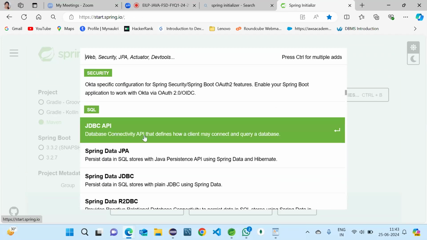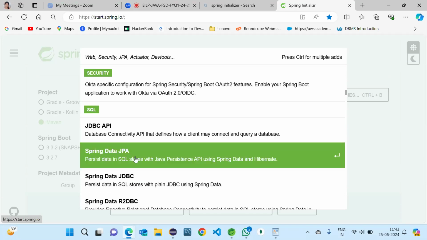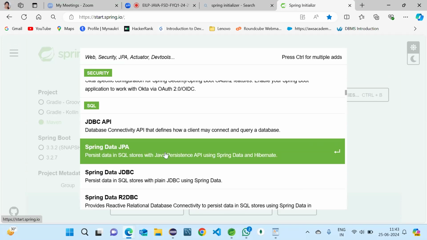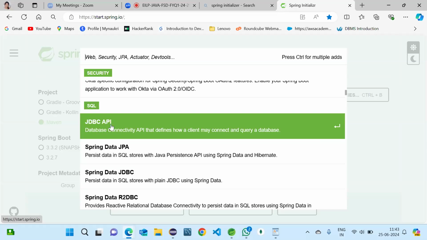So JDBC API is for database work, and Spring Data JPA is for when we are working with JPA. JPA is mainly the Java Persistence API. It is a different approach to using a database in Spring Boot, and it also includes Hibernate. When we are using JPA and Hibernate, we will be adding Spring Data JPA, and JDBC API will be when we are using normal JDBC. So you know what is normal JDBC and what is Spring JDBC now. So there will be some difference.